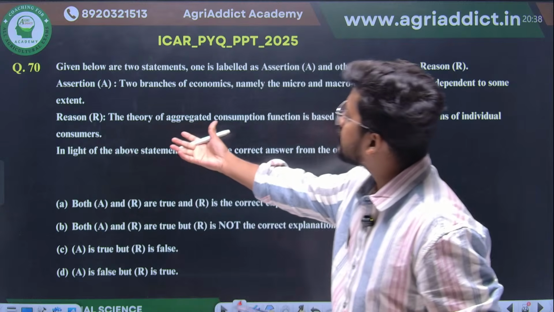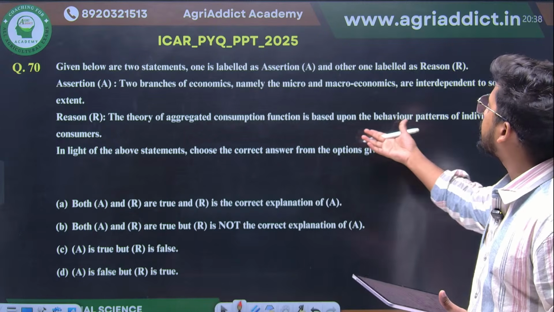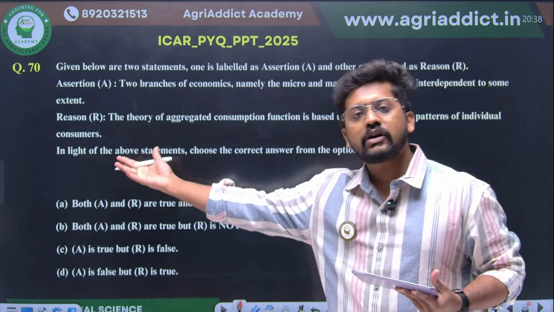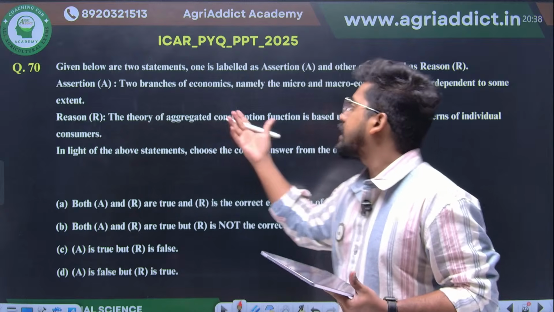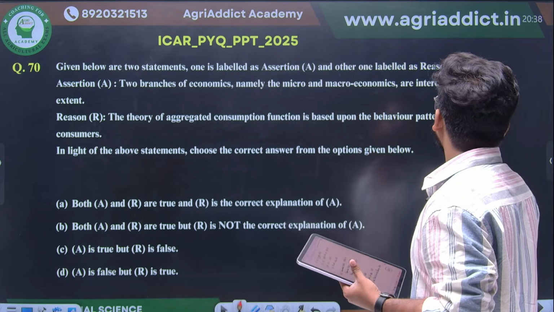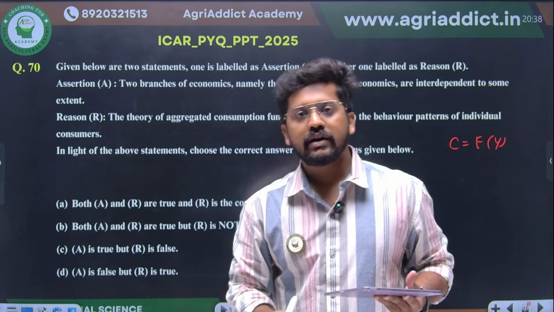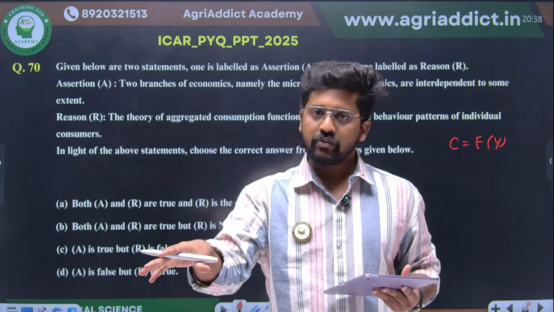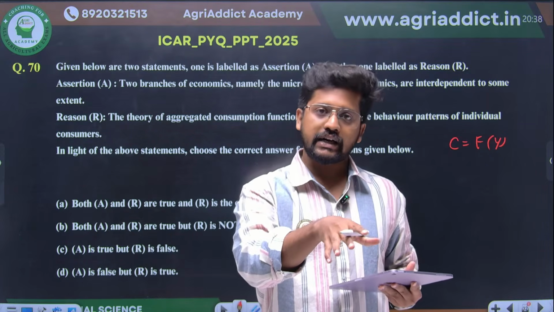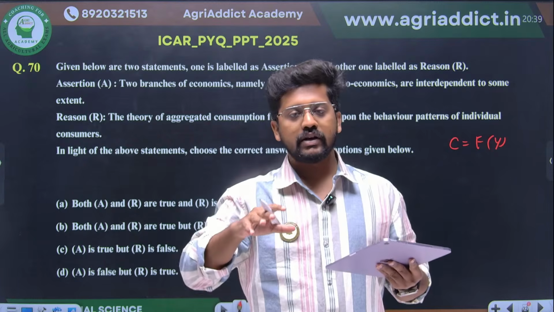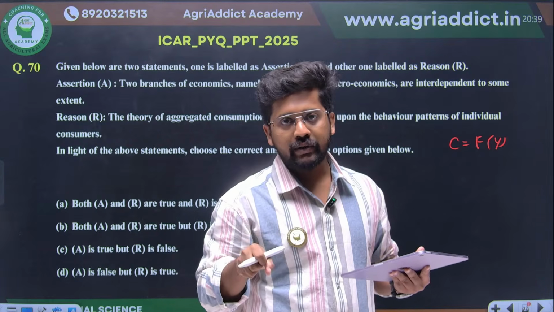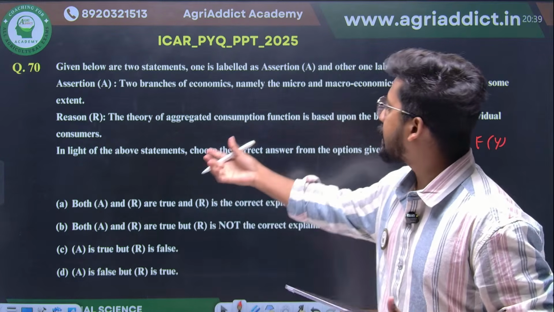So what is the reason? The theory of the aggregate consumption function is based upon the behavior patterns of individual consumers. Obviously, what is this aggregate consumption function? Consumption is a function of income. What happens with one consumer? What happens with the second consumer? What happens to the entire set of consumers? So we are trying to carry the micro behavior over to the macro economy. That is none other than your reason.